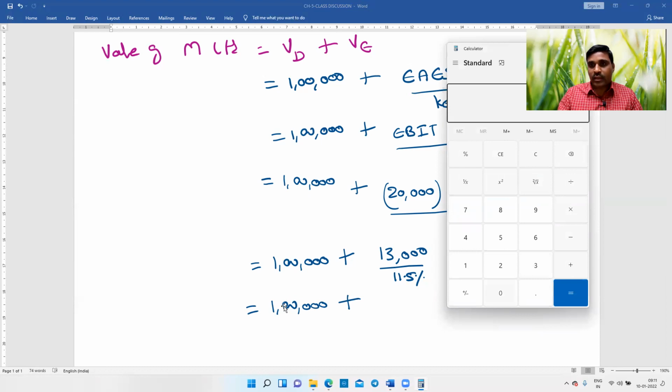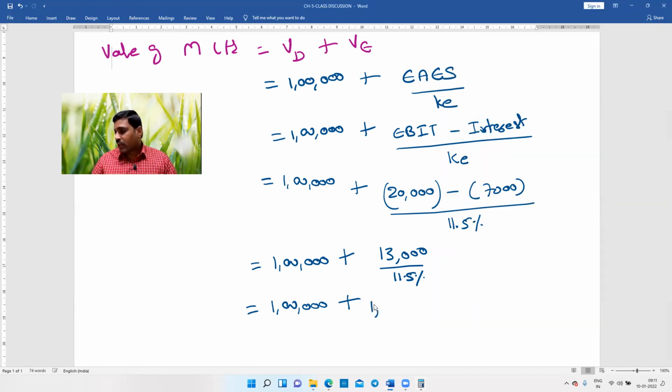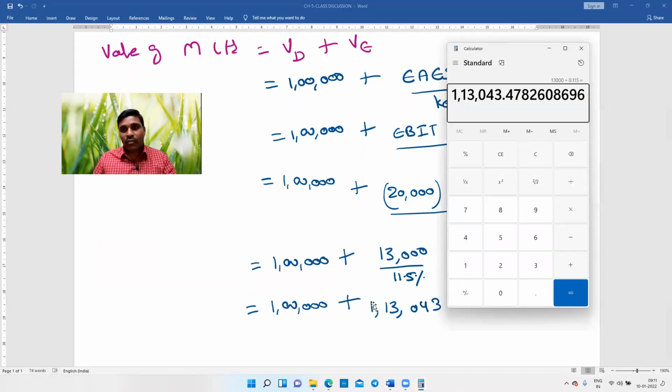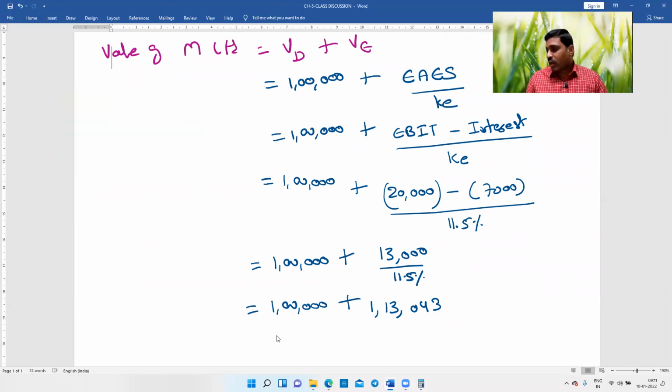13,000 divided by 11.5%, that means 0.115, will be 1,13,043. After 43, the decimals can be ignored. So therefore, the total value of the firm is 2,13,043. As simple as that.